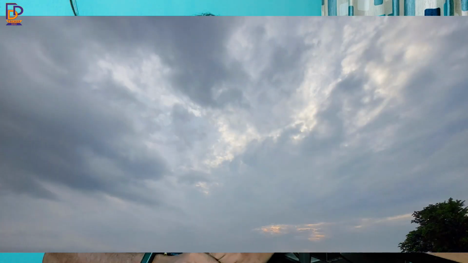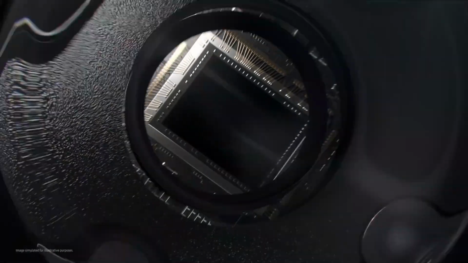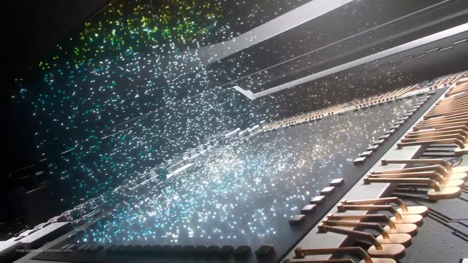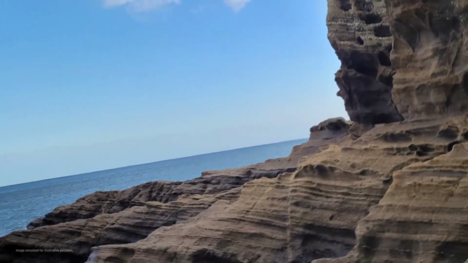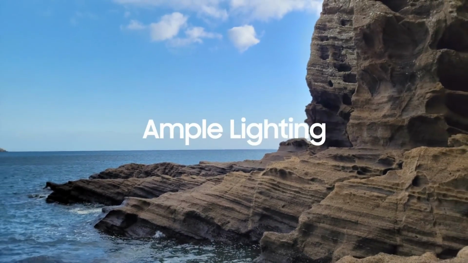So guys, the first thing which you will notice is that all these images are very bright and the dynamic range is almost perfect in most of the images. Now the next major thing which you will notice is the color. Samsung always has the tendency to boost the color to a certain extent by giving it a warm look and also tweaks the saturation and the contrast level to a certain extent.